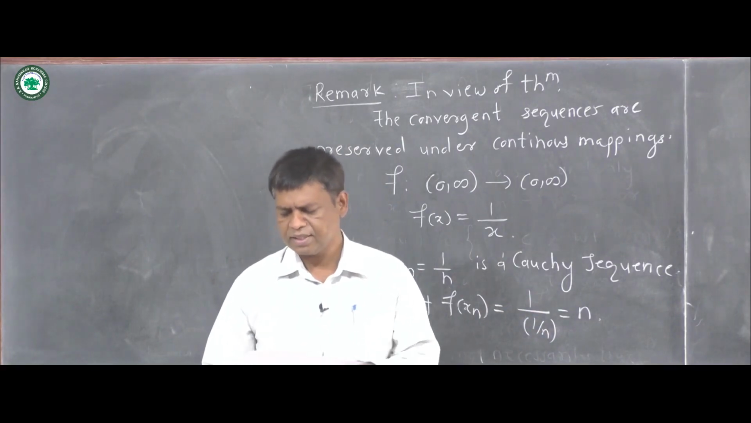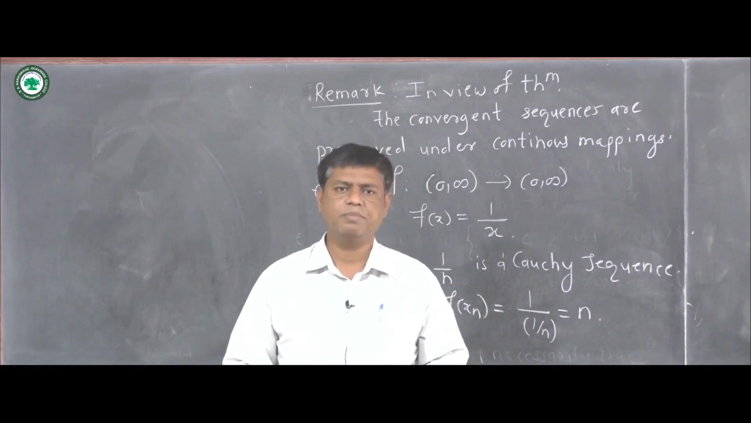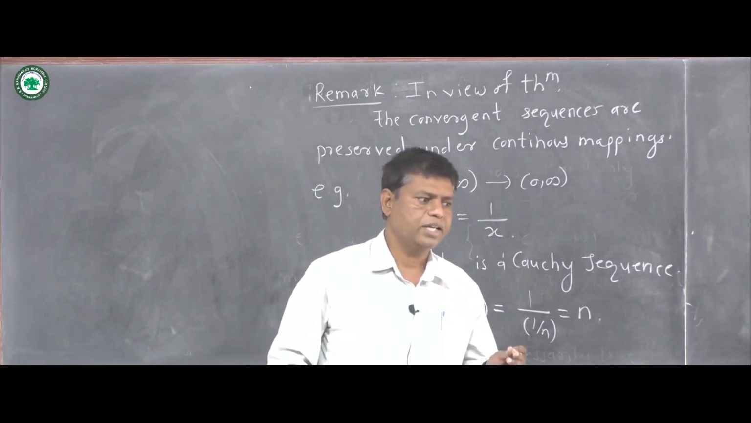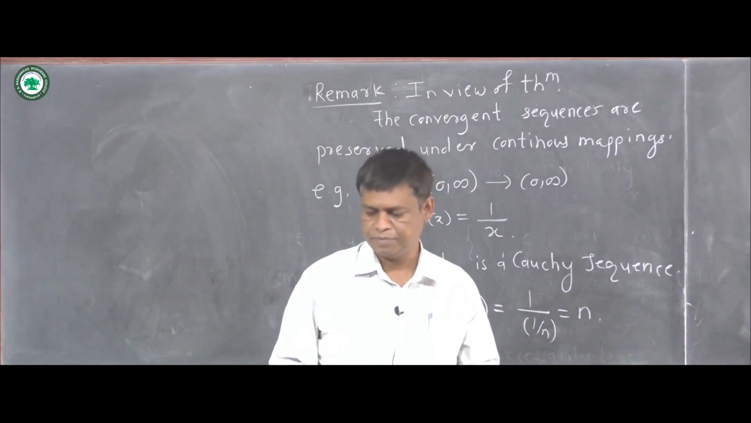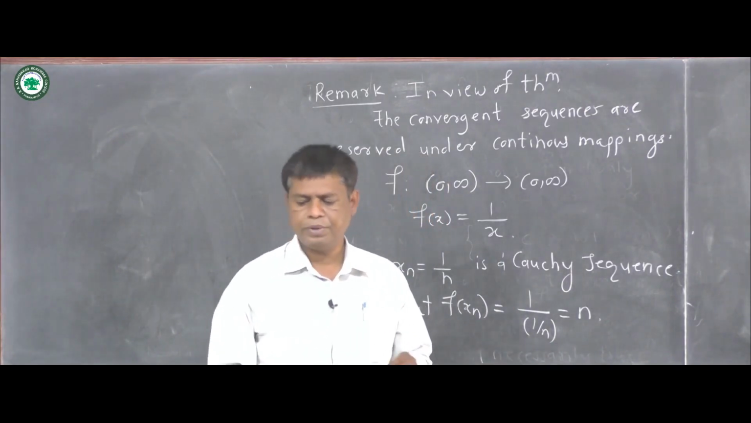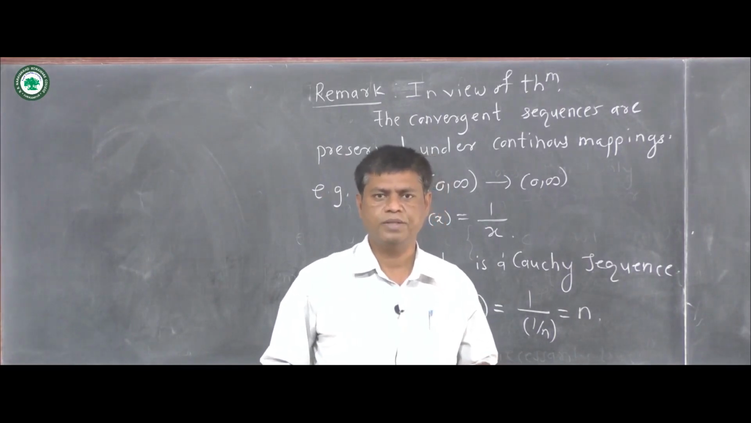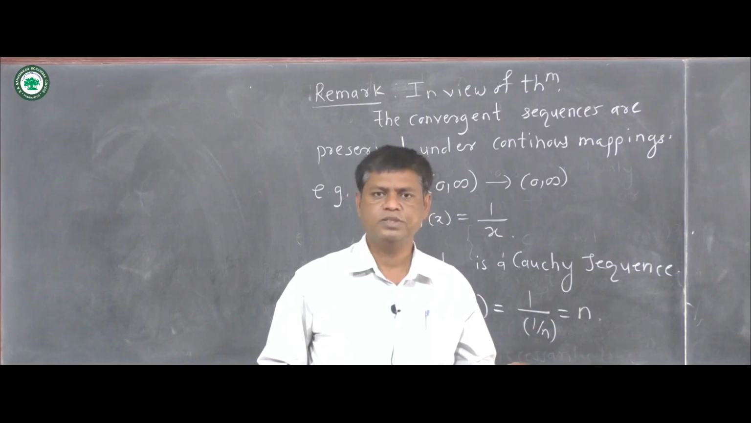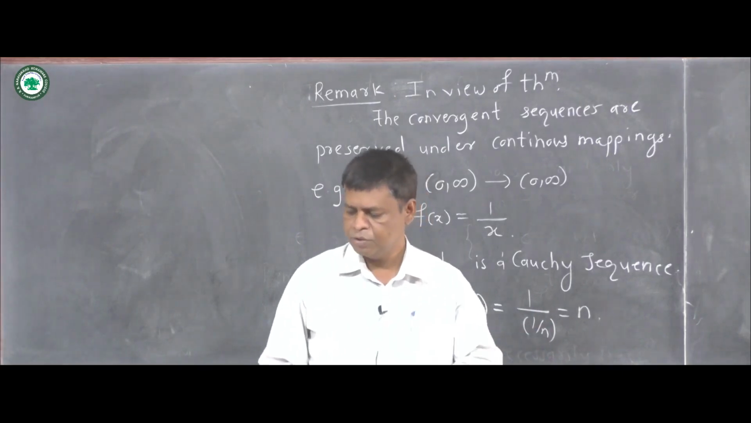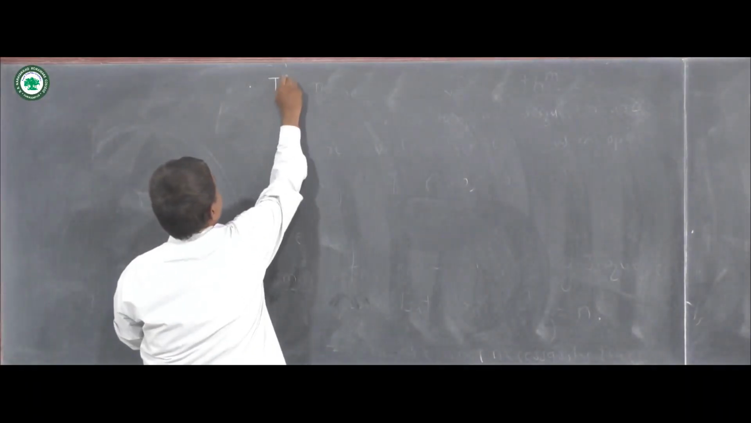Now next is a theorem on continuous function. That theorem tells us about the relation between continuous function and open sets. When a function is continuous, then the inverse image of an open set is open, and when the inverse image of an open set is open, then that function is continuous. So we are going to see that theorem. The statement of the theorem is this.